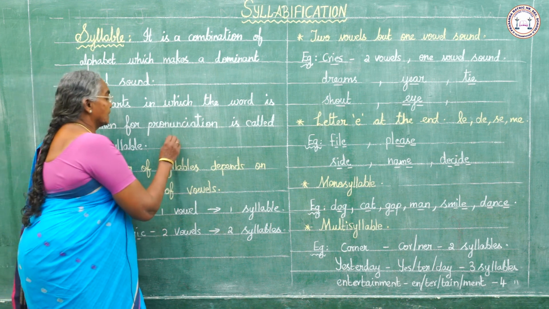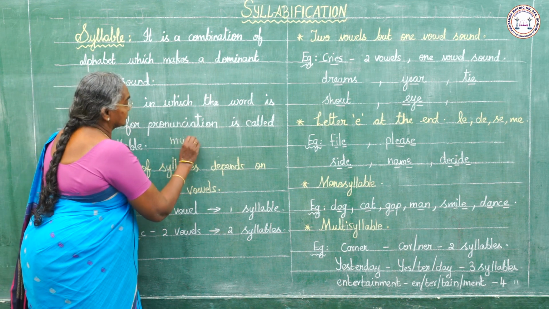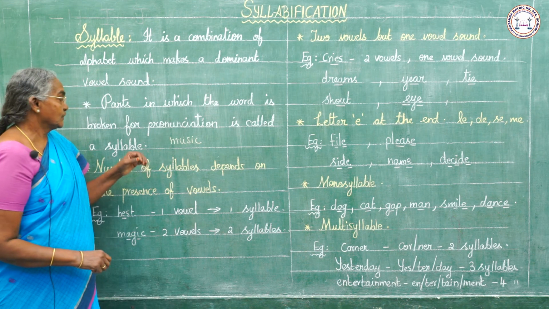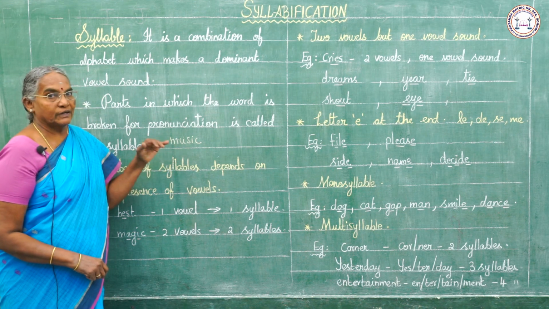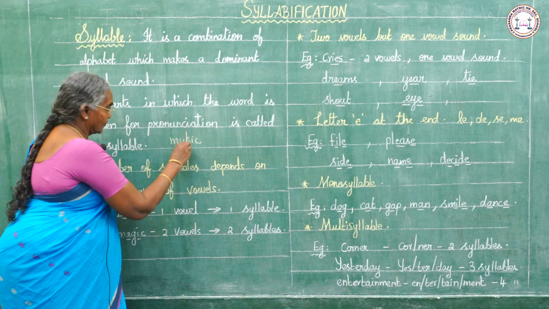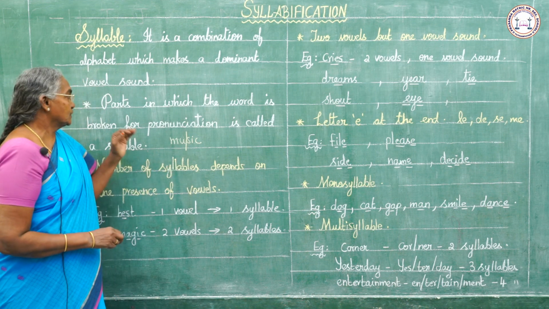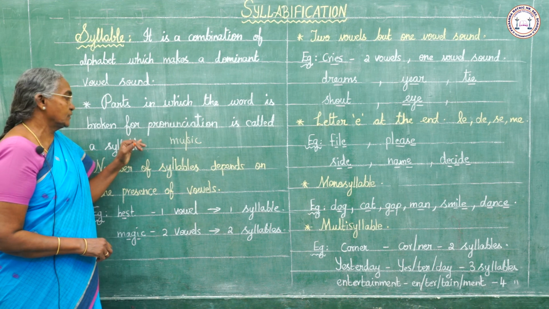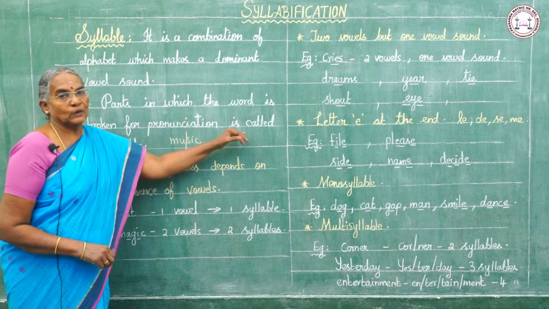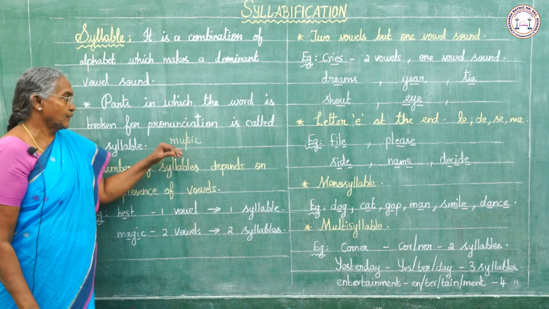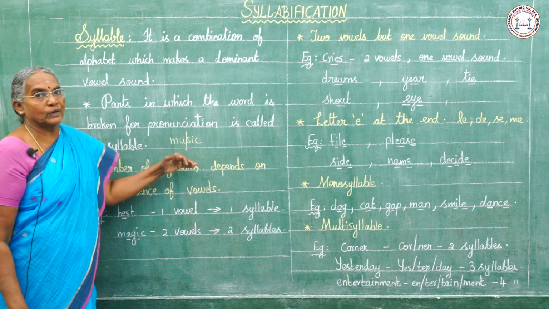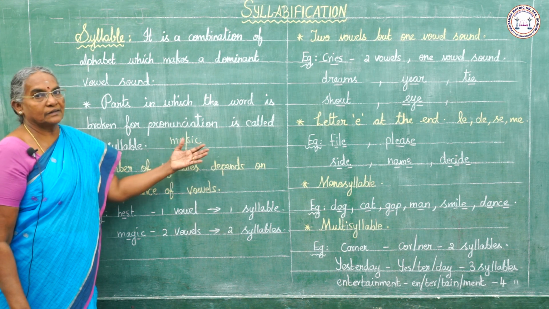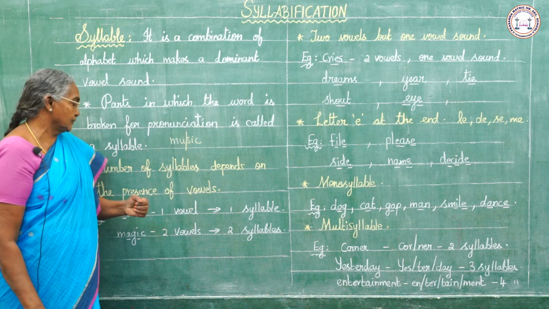For example, we can take this word, music. Here, we can divide this word into two. Music. So, the part in which the word is broken for pronunciation is called a syllable.